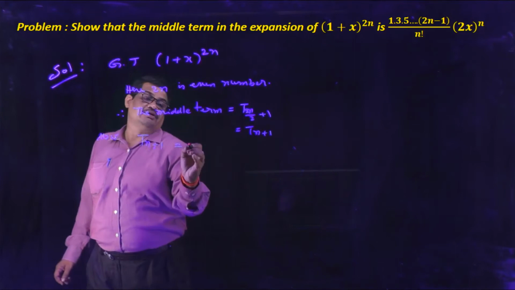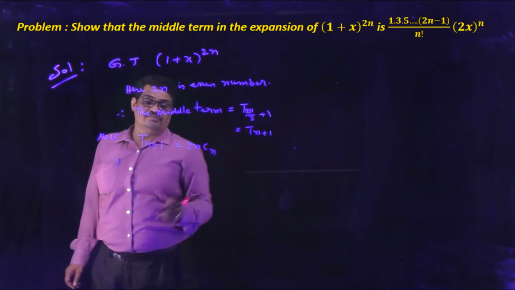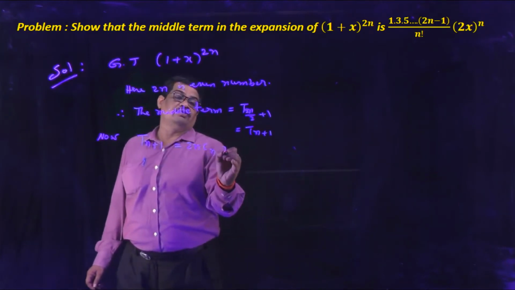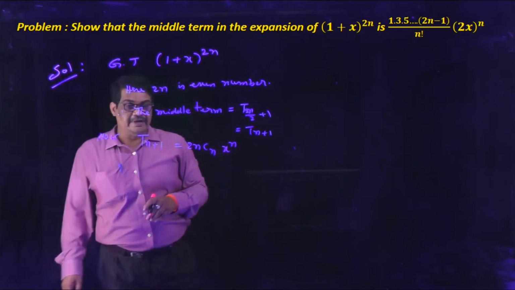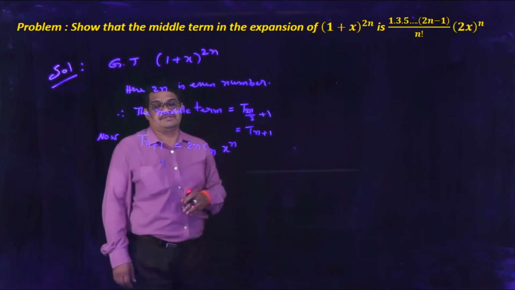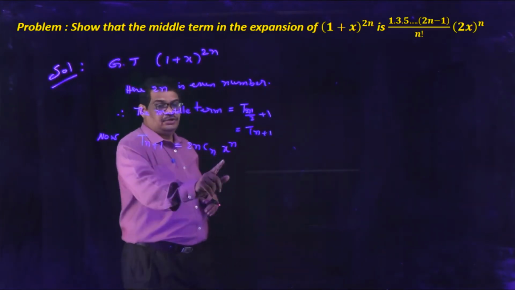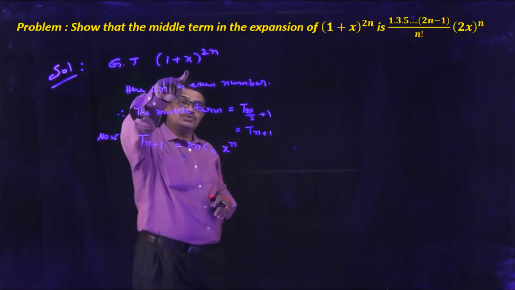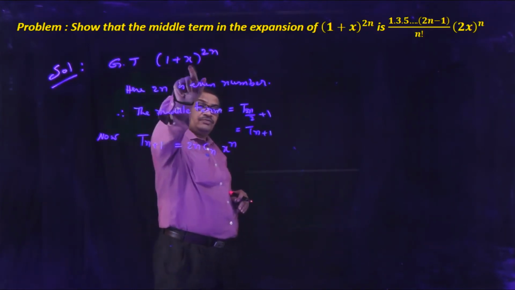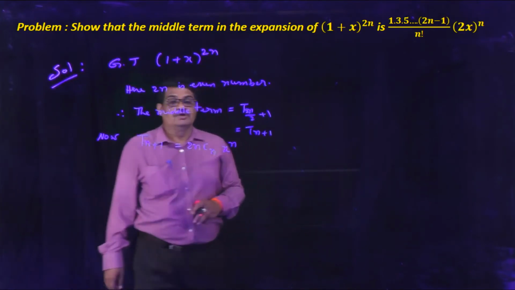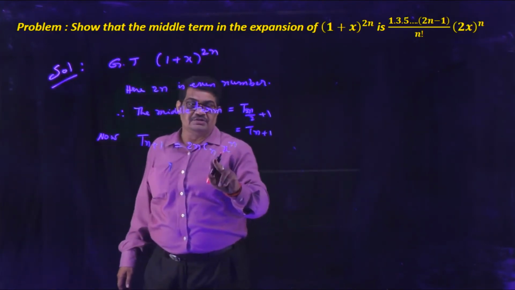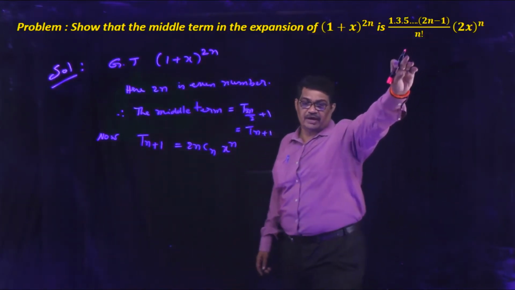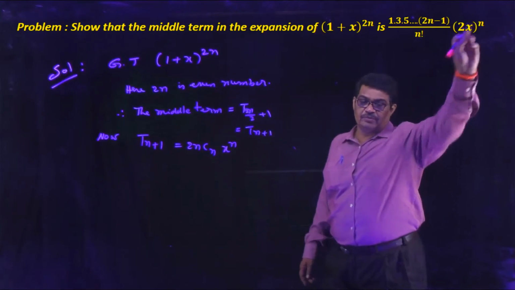So here the middle term is 2nCn times x to the power of n. This is the middle term in the given expression. Now we have to show that this equals 1·3·5···(2n − 1) / n! times (2x)^n.